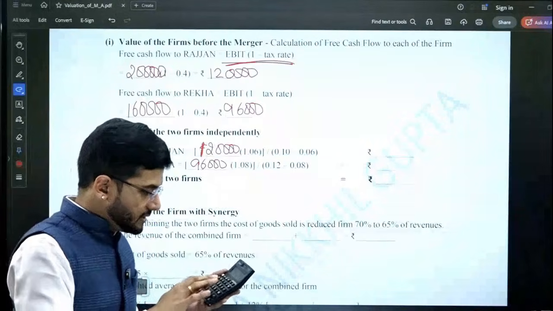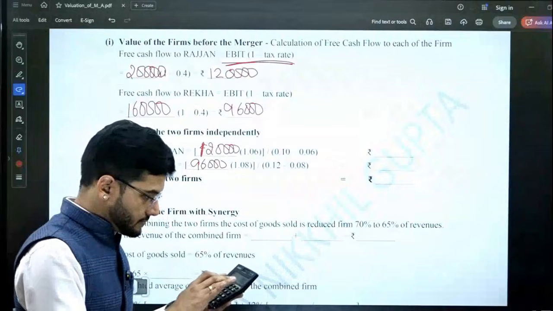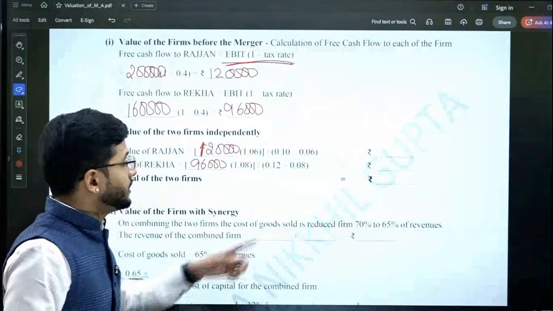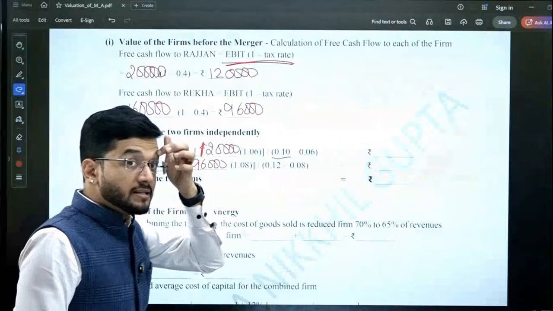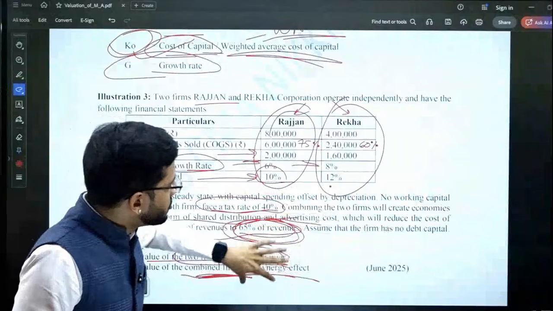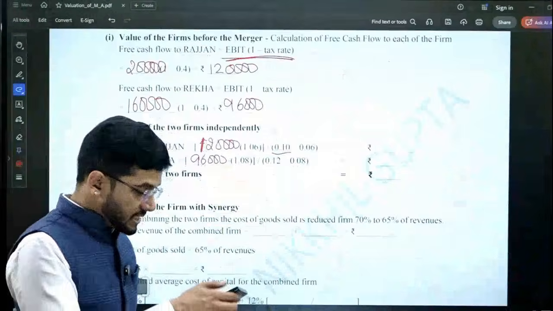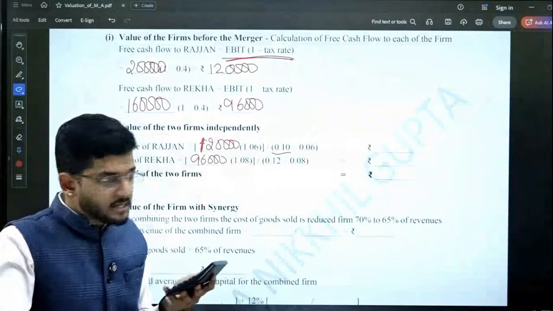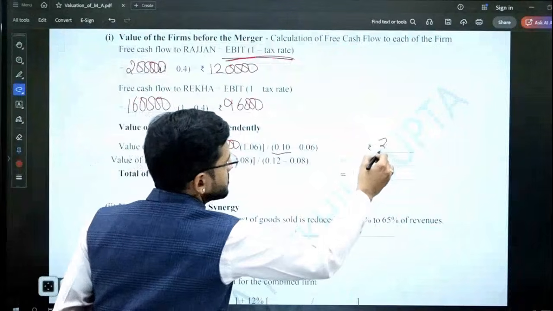Okay, so 1,20,000 plus 6%, divided by the cost of capital minus the growth rate. Cost of capital is already given in the question. 10 and 12 is the cost of capital. So 10 minus 6% is 4%. So divide by 4%. The value is computed as 31,80,000.